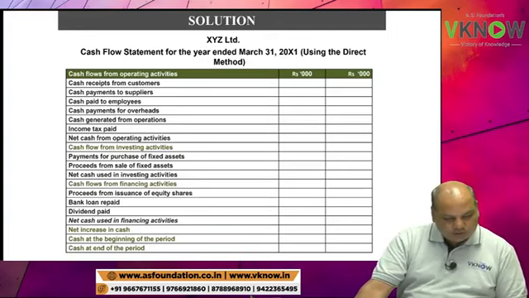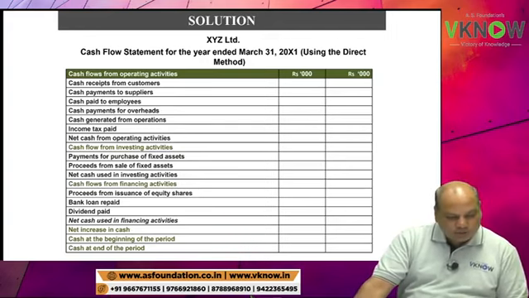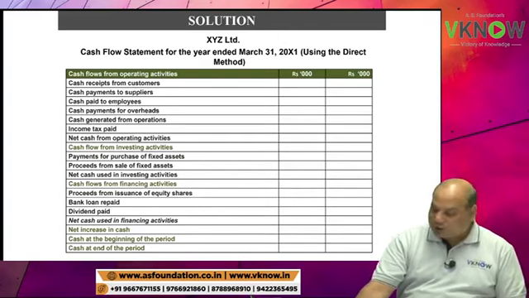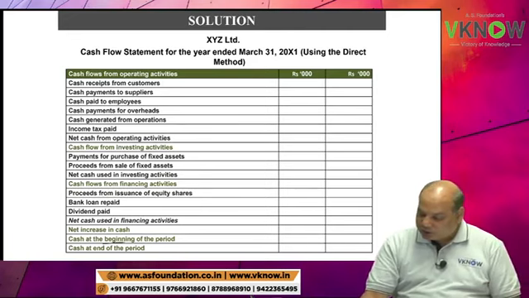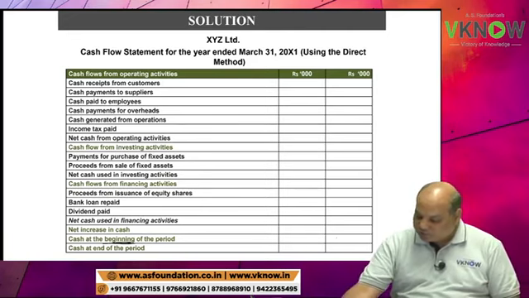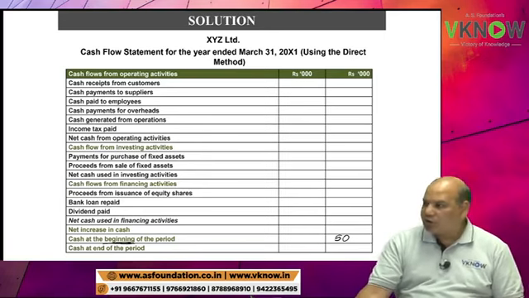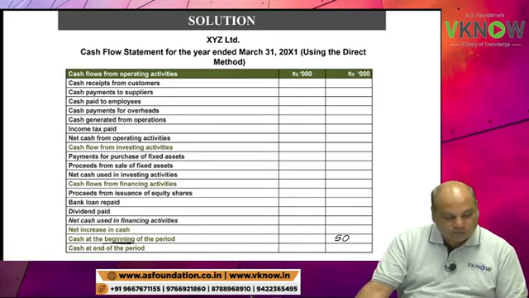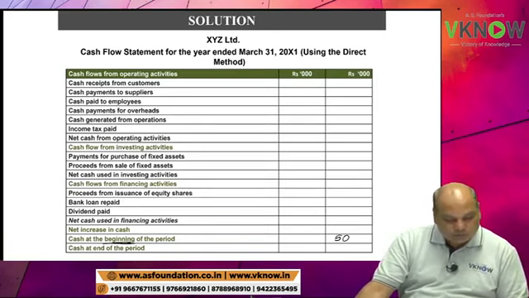In the exam, you will not be given the format; you have to draw it. Opening balance 50: write down here cash at the beginning, last second line, 50 in the outer column.